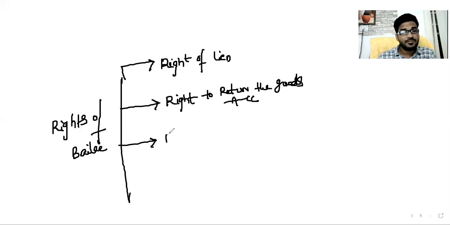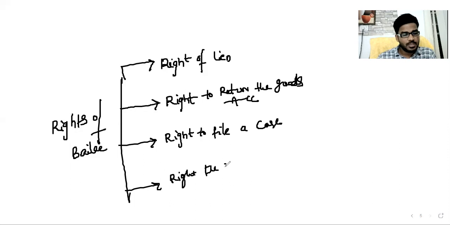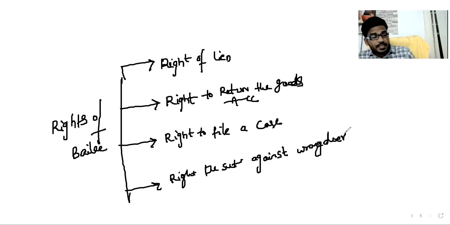Next, right to file a case. Next is the right to file a suit against a wrongdoer. Wrongdoer means offender. Yes, these are the rights available to the bailee in case of contract of bailment.